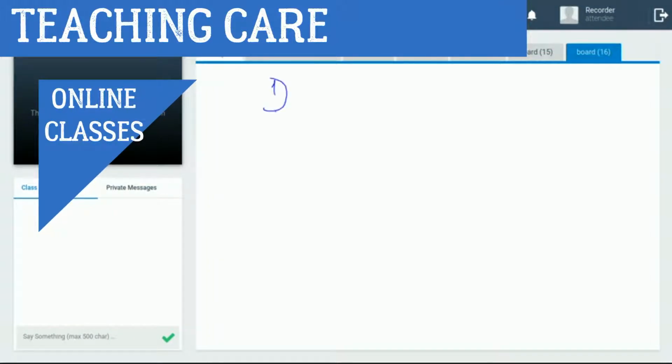Now, today's topic. We have different types of instruments.